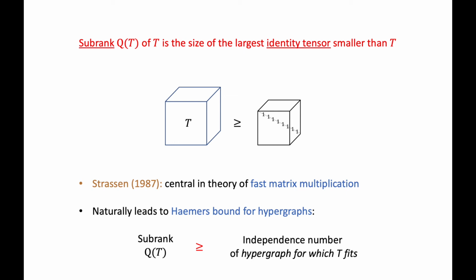Besides this, the subrank naturally leads to a Hamming bound for hypergraphs, which we've mentioned before. Namely, the subrank is at least the independence number of any three-uniform hypergraph for which T fits. Please see our paper for more details.